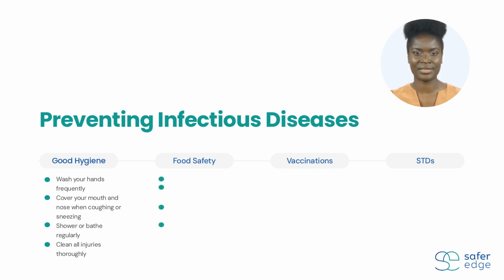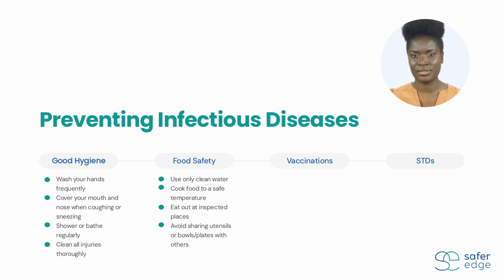Food safety. Make sure your water is clean or has been filtered. Cook your food to a safe internal temperature and ensure that it is fresh or within the expiry date listed on the packaging. When eating out, try to choose cafes, restaurants, or vendors that have been inspected by a health inspector. Avoid sharing eating utensils with others. And if you must share a plate or bowl, eat from different sides.